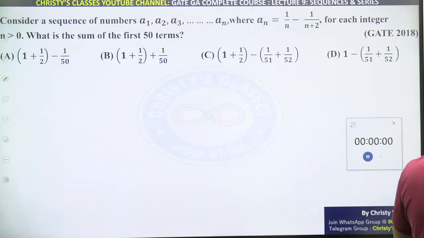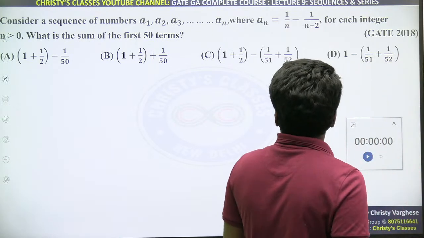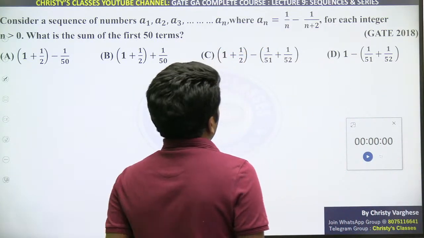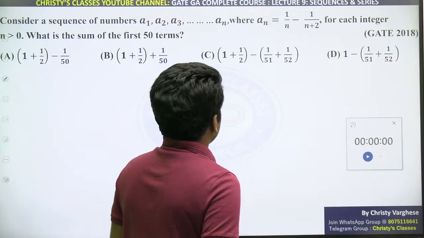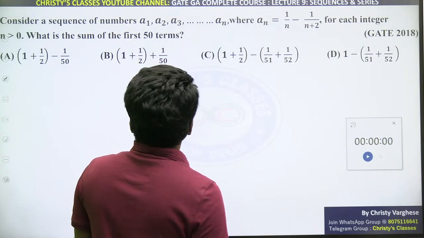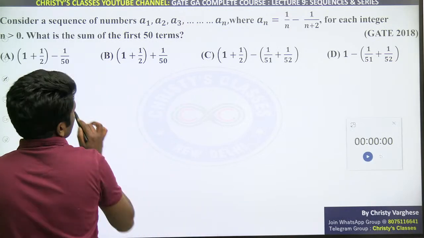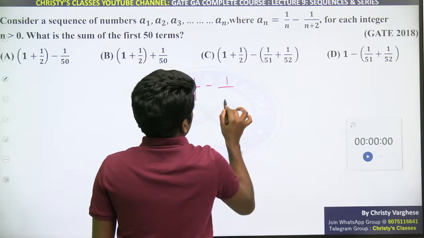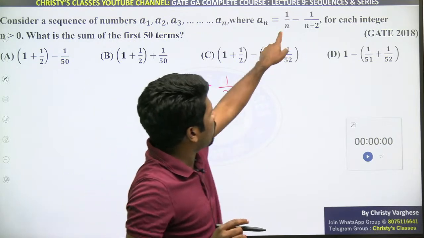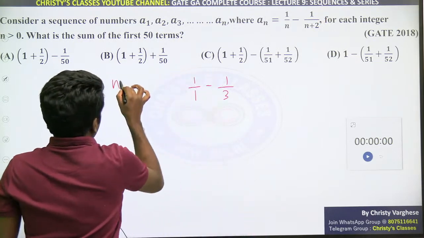Okay, many of you got it, some of you got it. Okay, so listen, consider the sequence of numbers a1, a2 up to an, where an is 1 by n minus 1 by n plus 2. So there is a form given of these numbers, for each integer n greater than 0. Integer greater than 0 means you can start with 1. n is 1, so 1 by 1 minus 1 by 1 plus 2, 1 by 3 होगा ना. Did you all understand? n के जगह 1 substitute करना, so n plus 2 3 हो जाएगा. n equal to 1 case.